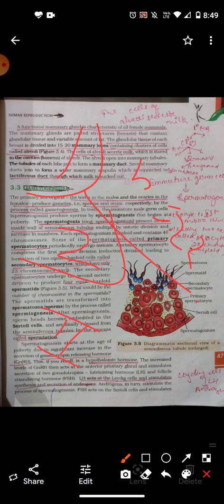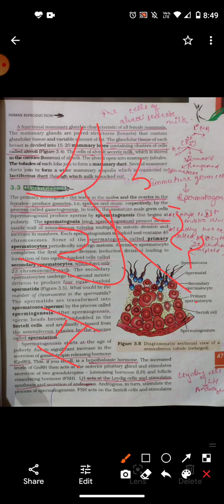So first spermatogonia form, and after that mitosis and differentiation and growth occur to give primary spermatocytes, then the first meiotic division occurs, then secondary spermatocytes form, then they undergo the second meiotic division, then spermatids form, and by the process of spermiogenesis, spermatozoa. So all this happens.